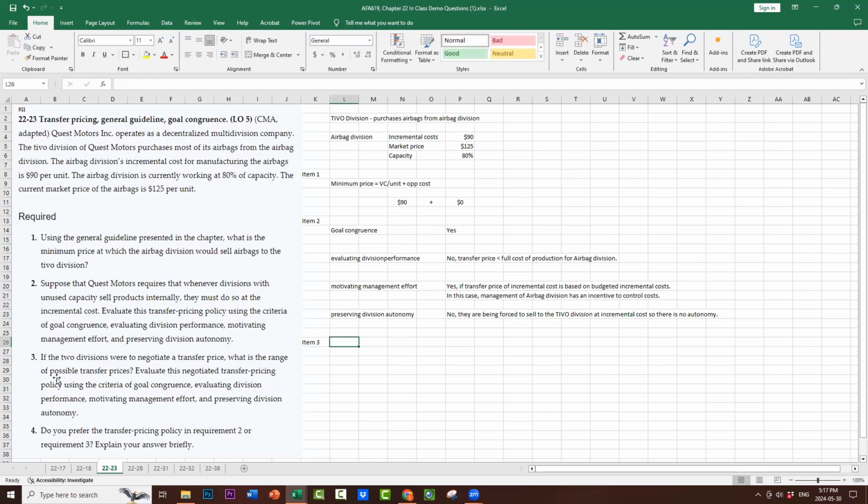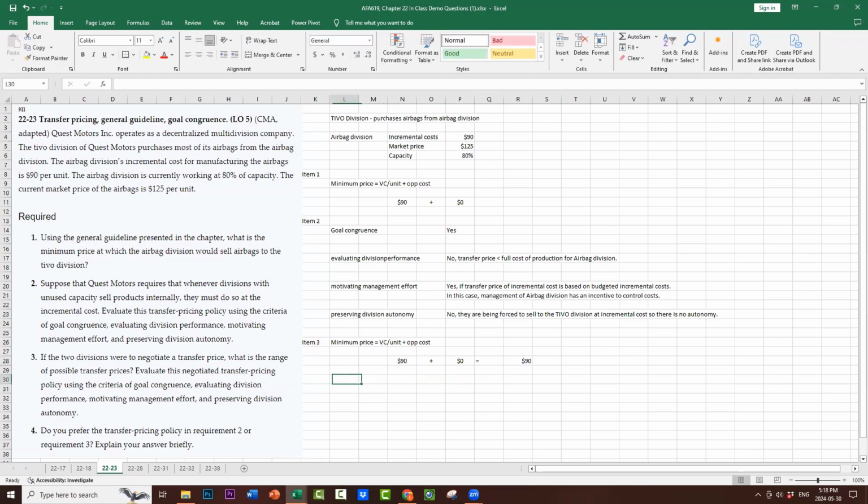Okay, let's look at item 3. Item 3 says, if the two divisions were to negotiate a transfer price, what is the range of possible transfer prices? The minimum we already know. I'm just going to copy it down here. There we go, we've got the minimum transfer price. So we know the minimum transfer price is going to be equal to $90.